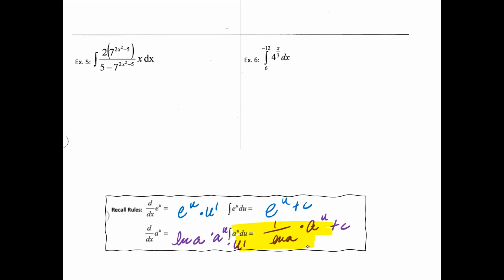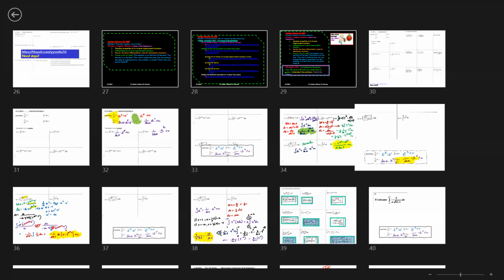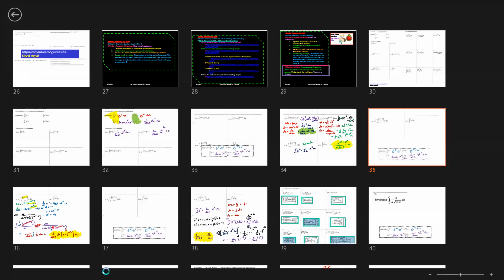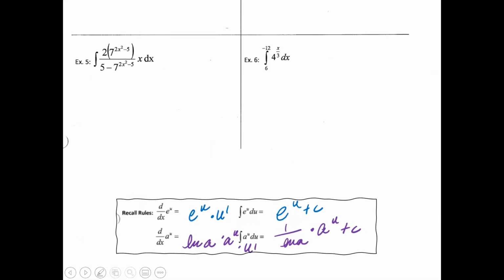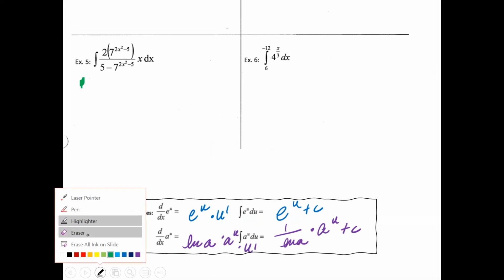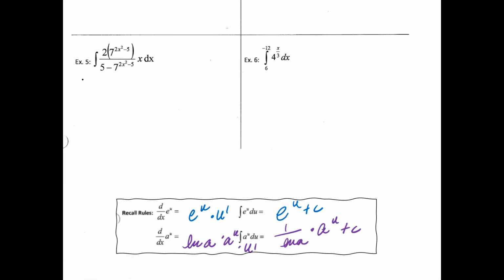Okay, so then looking at this, you have a big task here. It looks really ugly, and you want to get it into the form of the integral of a to the u, but there's a lot of stuff going on here. So first thing, let's figure out what you would let u be. I would probably recommend the denominator part, which is 5 minus 7 to the 2x squared minus 5.